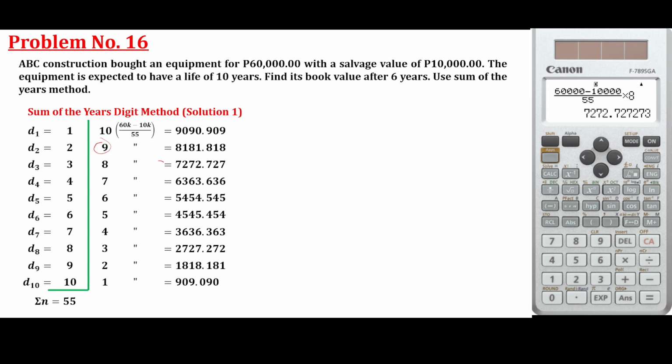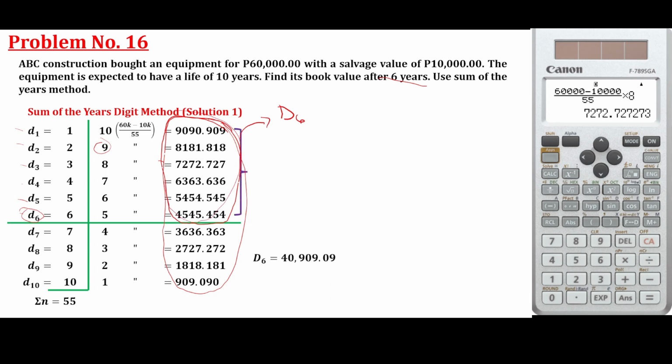Until you get the depreciation at last year. So, you just add all of this. If you are going to add all of this, that is the total depreciation, the amount deducted from the original price. Now, if you just want to get the book value after 6 years, just add all of this. This is the total depreciation, that is the D at 6. Larger D, because these are individual D. Small letter d refers to the depreciation at that year. Now, the total depreciation from the present up to 6th year, you just add all of this.